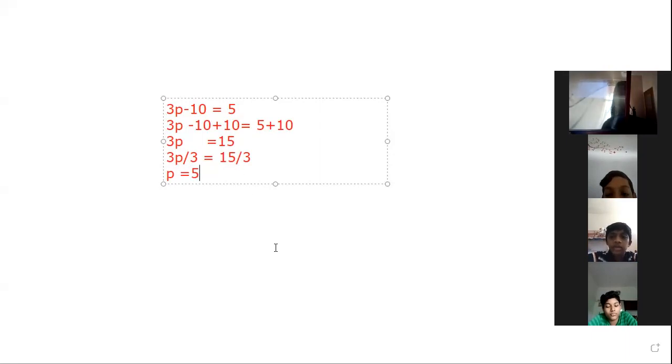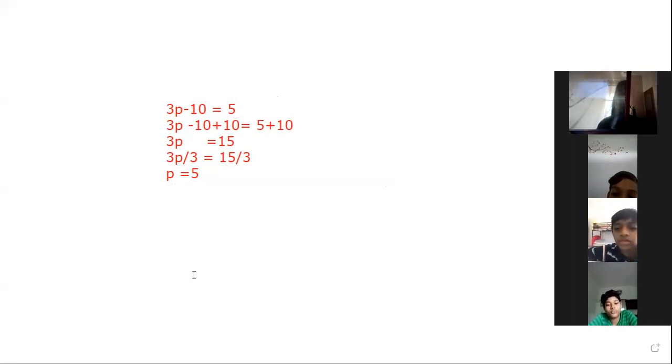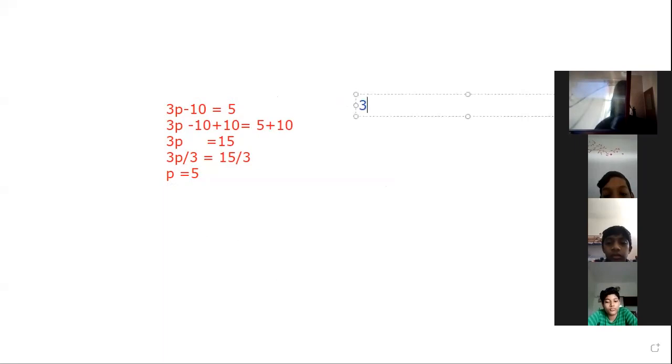The second method is the transposing method. We have the same equation, 3p minus 10 is equal to 5.